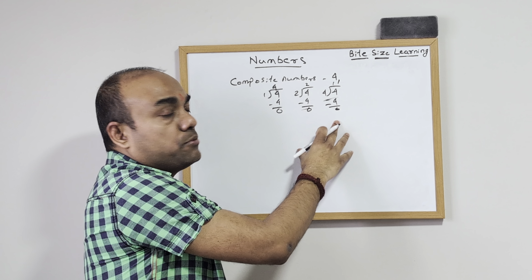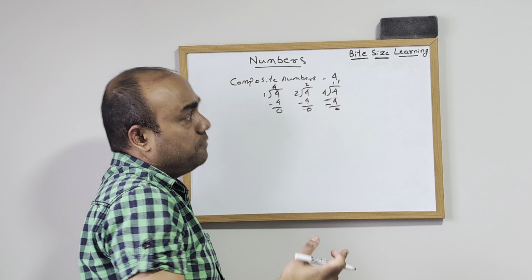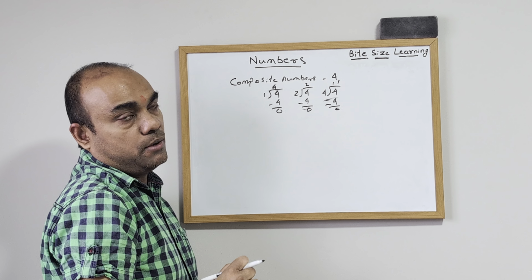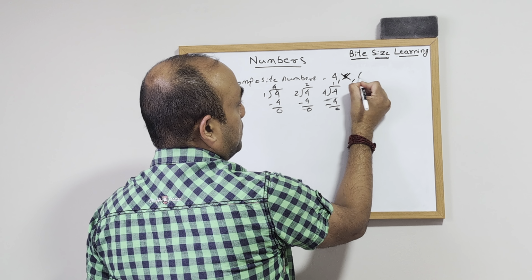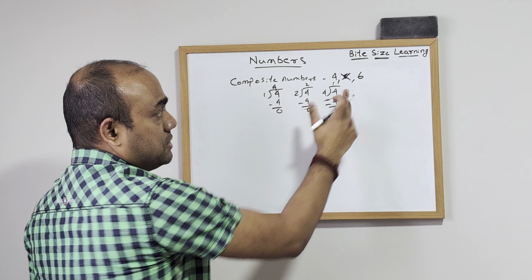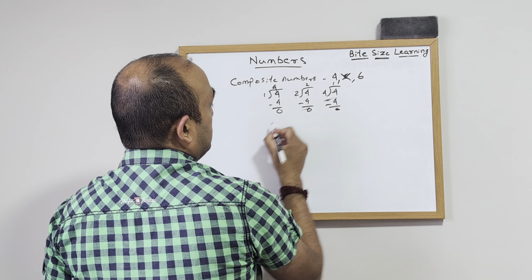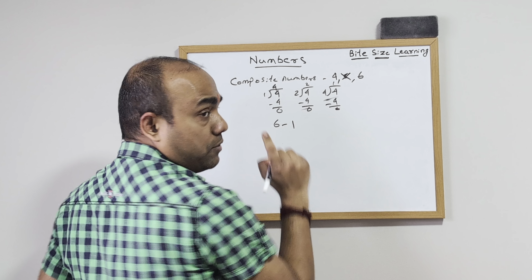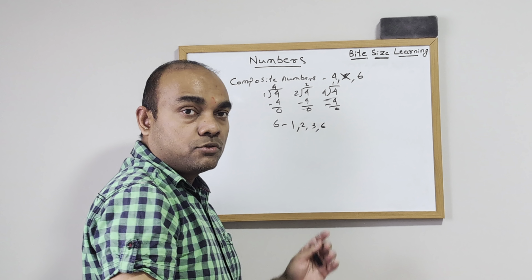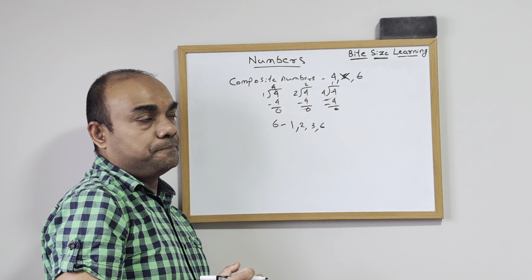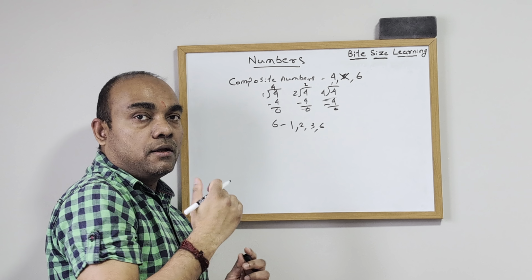So if a number is completely divisible by more than 2 numbers, 1 and itself, those kinds of numbers are called composite numbers. So after 4, 5 is not a composite number, but 6 is. 6 is a composite number because 6 is completely divisible by 1, 2, 3 and 6 itself. So 6 is a composite number. These are all the types of numbers.